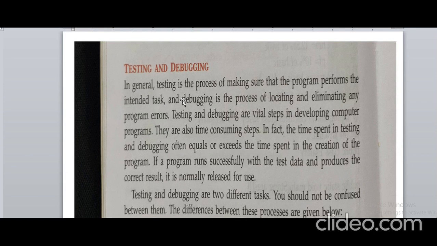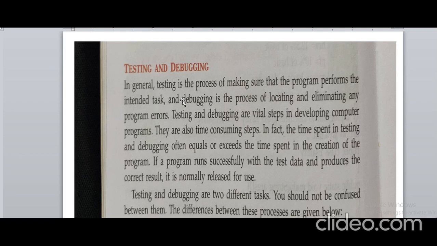Debugging means removing or eliminating the errors from your program. After the process of debugging, we do the testing of our program, to check whether the part we have created is validated and executes properly